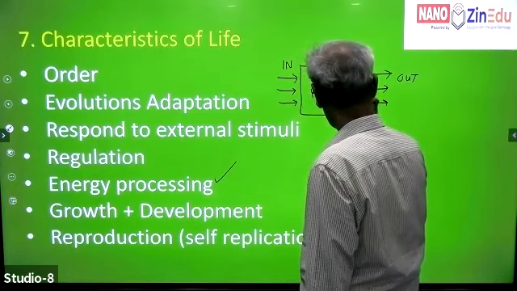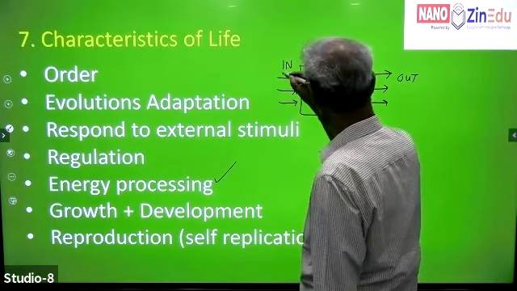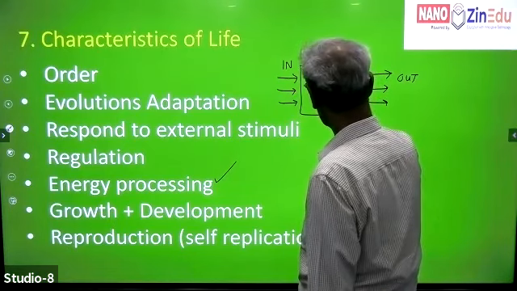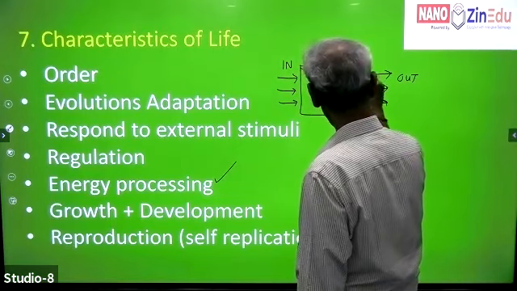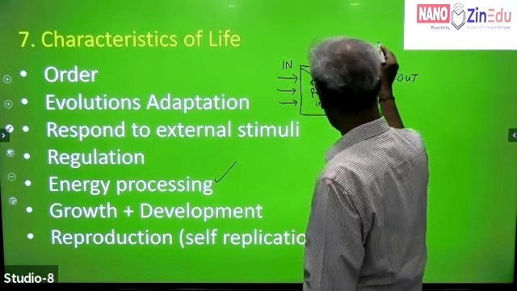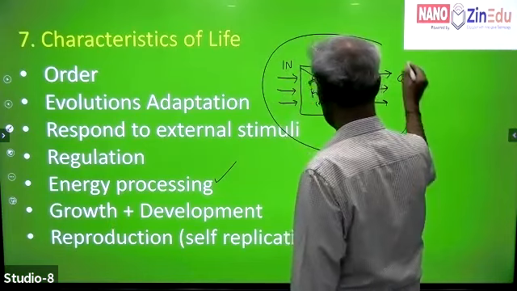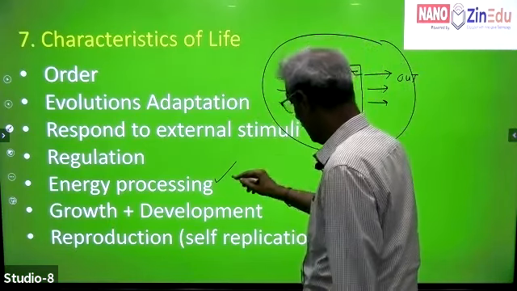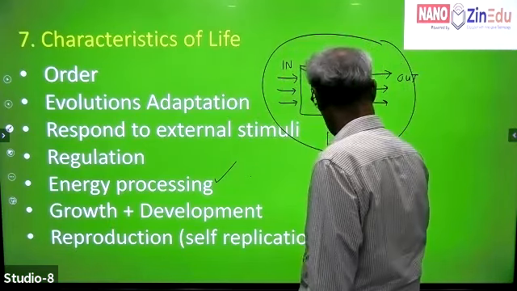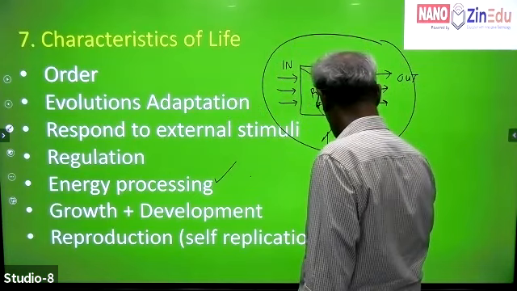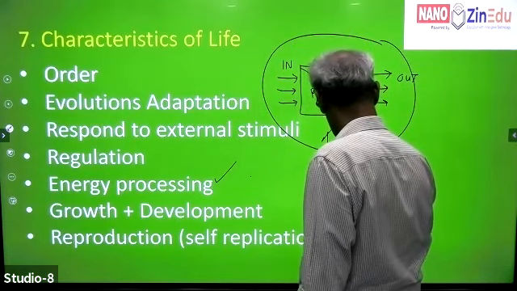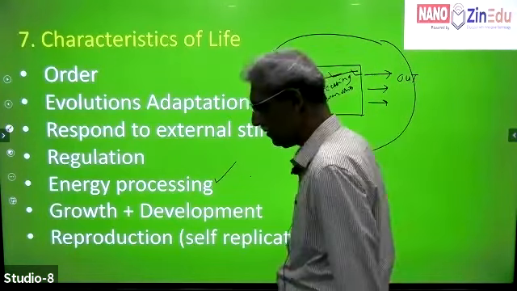Through this there's a lot of processing which occurs, and ultimately you get it out. For all this, what is required is ATP, which is called the energy currency of the cell.